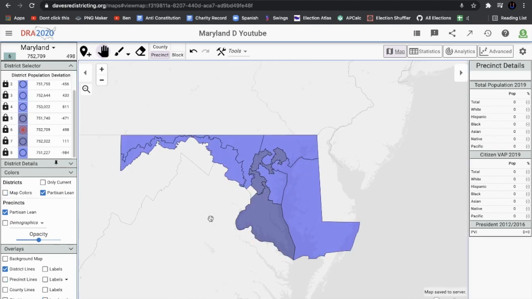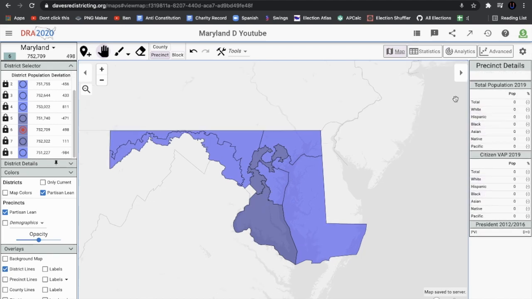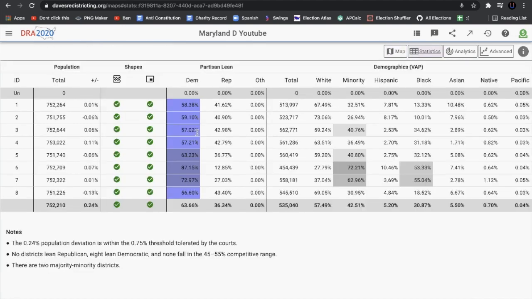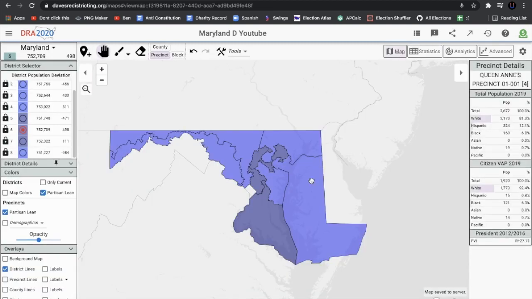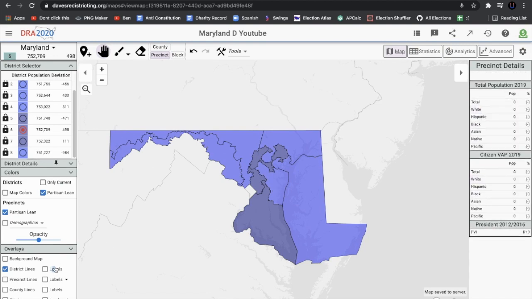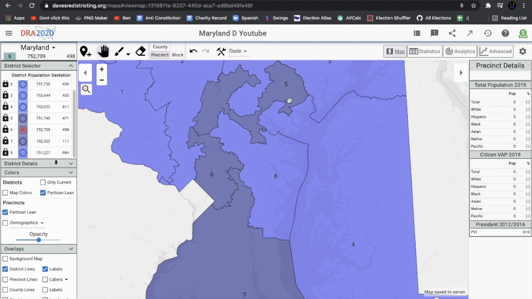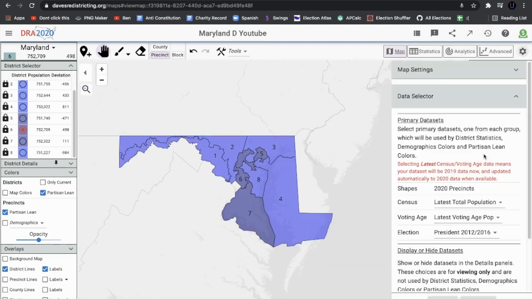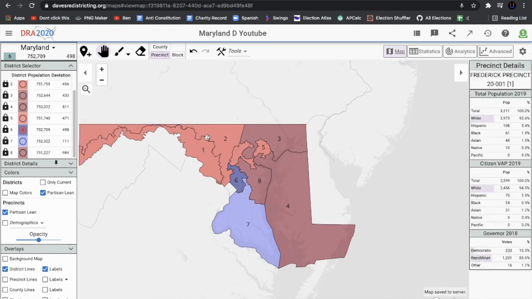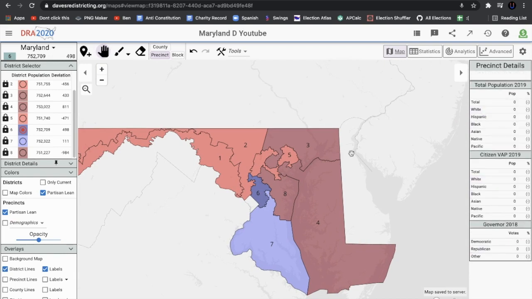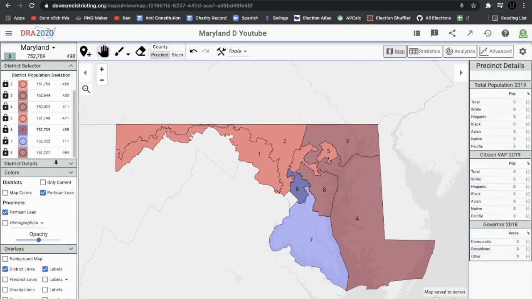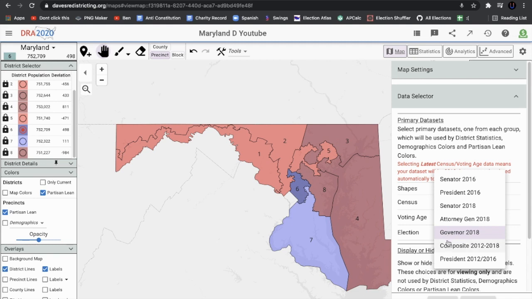As you can see, I believe every district is at least D plus 15. The closest district would be this one, around D plus 13.2, District 8, which we can see by turning on labels. This district is the most competitive, but let's take a look at Hogan's win. So a lot of these districts are going to be red. Let's see. As you can see, in Larry Hogan's win, which was a very big win for the Republicans, only 2 of these districts say blue, but the Democrats don't have to worry about this being a dummymander because, remember, a Republican would never win these districts in a presidential election ever.